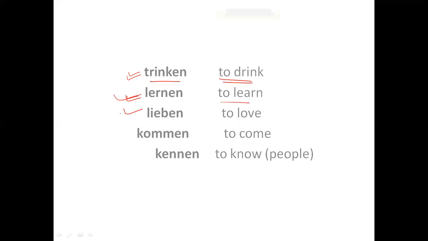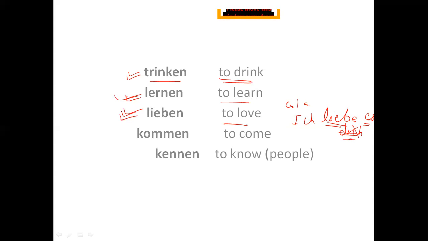Then we have lieben, that means to love. You must have heard this word if you have been to McDonald's, right? When you order some Pepsi or Cola from McDonald's, there you can find it is written on the glass like ich liebe, ich liebe dich. So liebe, I'm loving. Sorry, it says ich liebe es, I'm loving it, and not this. It was my mistake. So lieben is to love, like I'm loving it.